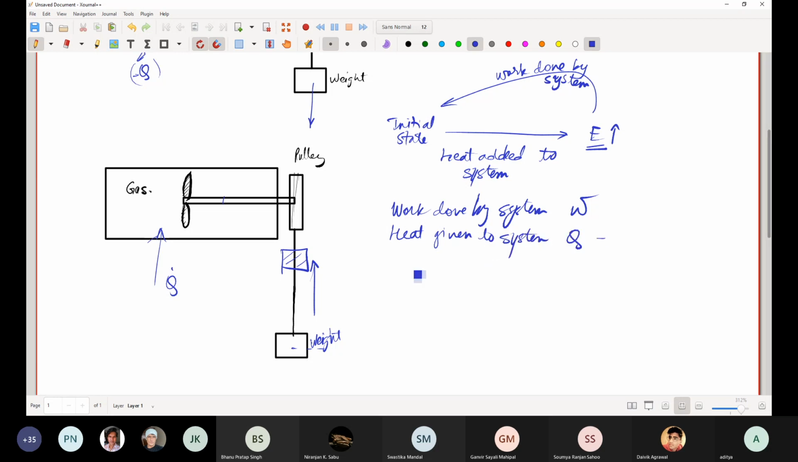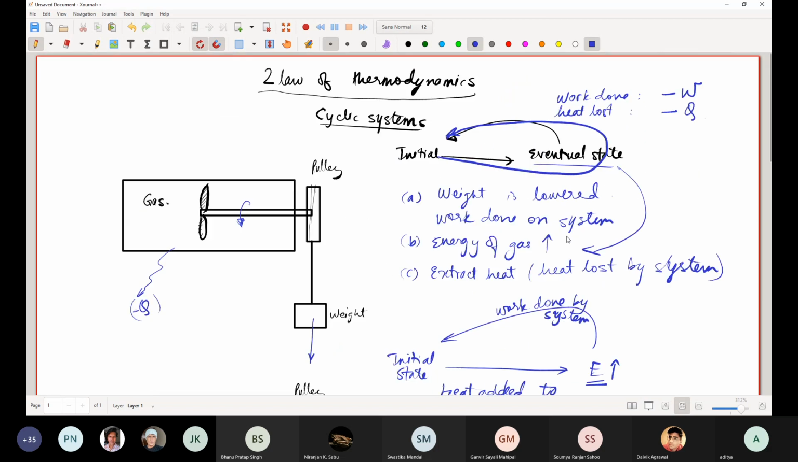So it will be Q. In that case, both of them are positive, but we know that this cannot happen. Just because you've added heat to the system doesn't mean that the propeller will randomly rotate and lift the weight. So a process in which W and Q are both positive and we want a cyclic process is not possible. But the converse was possible, meaning when work was done on the system and heat was transferred out of the system, this process was possible.